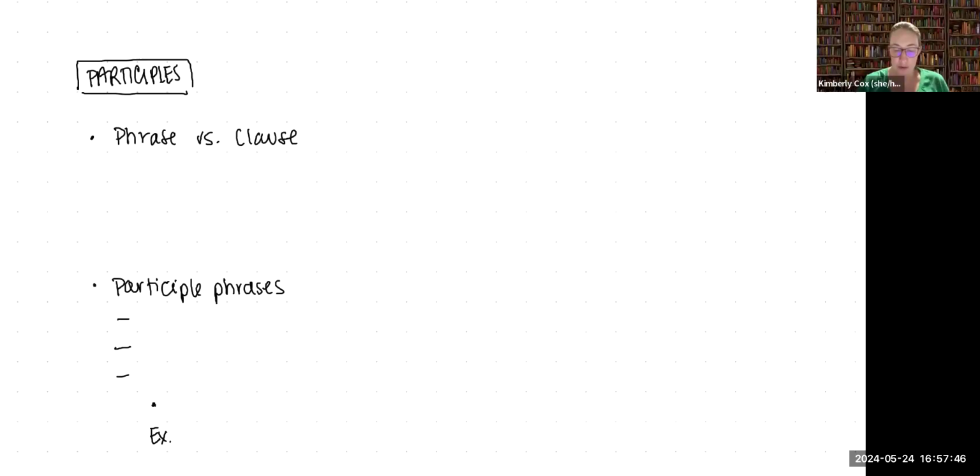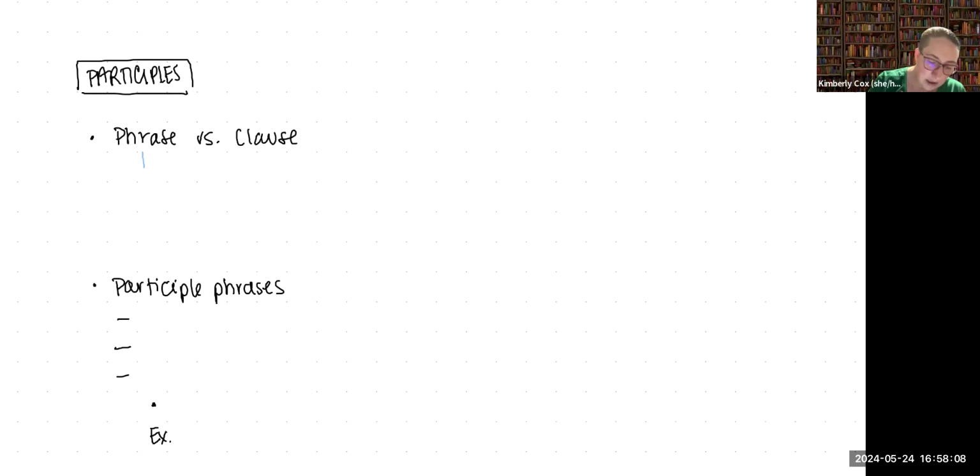So another verb form that I want to make sure that we talk about are participles. Participles are a verb form. We use them quite frequently in English. Before we jump into talking about participles and participle phrases, I want to make sure that we are comfortable with the difference between a phrase and a clause.